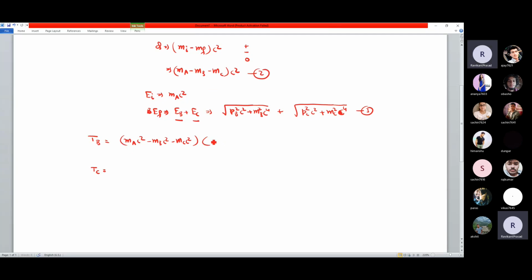Is it matching with any equation above? Is it matching or not? It matches the Q value, so you can easily say this is nothing but Q, and 2MA C square is the reactant mass energy multiplied by 2, that is 2 times the reactant mass. Here our reactant is only one, we only have one particle before the decay process. Sometimes we have several particles also, so we will see that formula also. This is a very simple formula.